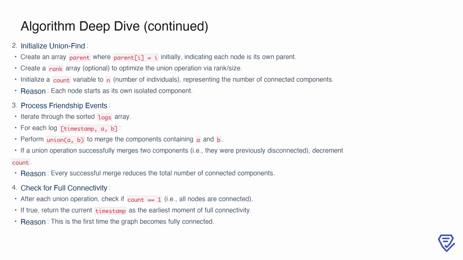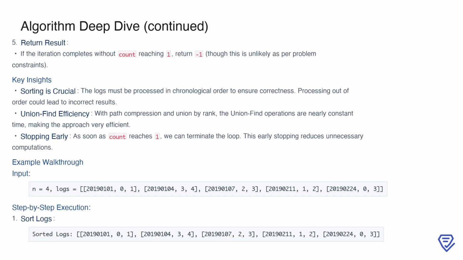This is because every successful merge reduces the number of disconnected groups. After each union operation, we check whether count has reached 1, indicating that all nodes are now in a single connected component. If this condition is met, the current timestamp is returned as the earliest moment of full connectivity, as it represents the first point in time where all individuals are part of the same network. If the loop completes and count never reaches 1, we return -1. However, this scenario is unlikely given the problem constraints, which typically ensure full connectivity is possible.